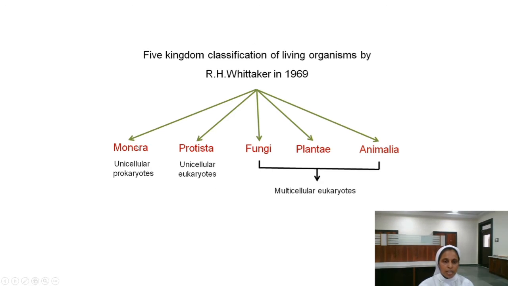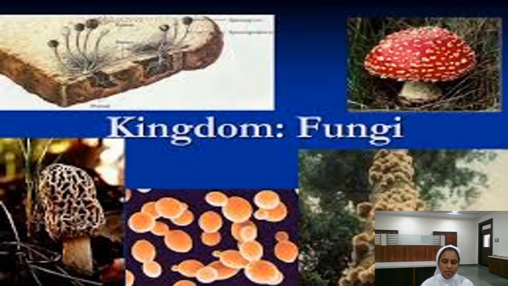So what are the 5 kingdoms? Monera, Kingdom Protista, Kingdom Fungi, Kingdom Plantae, Kingdom Animalia. So Monera comes under unicellular prokaryotes, Protista unicellular eukaryotes, Fungi, Plantae and Animalia under multicellular eukaryotes. So whenever we hear about the Kingdom Fungi, we have a clear image of fungi in this way, isn't it? So you might have seen this kind of fungi all around you.